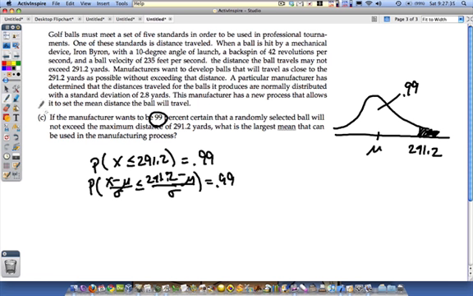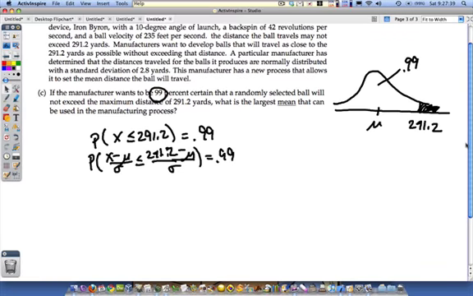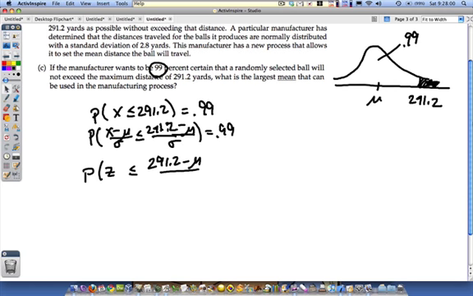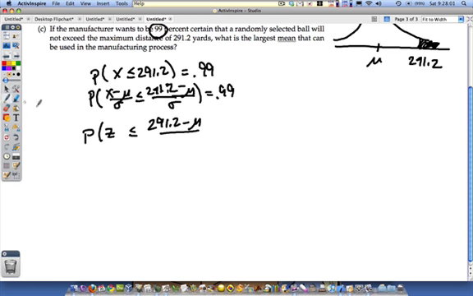Okay, and I want to slide this screen down just a little bit because I'm going to run out of room if I don't. So I'll put that down like that. Okay, we can still see our picture. This term right here is a z-score. 291.2 minus the unknown mean over the standard deviation. And what was the standard deviation again? I forgot. 2.8. So we'll put that over 2.8 equals 0.99.